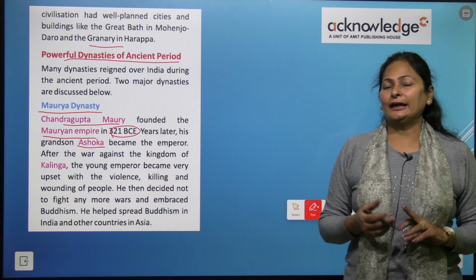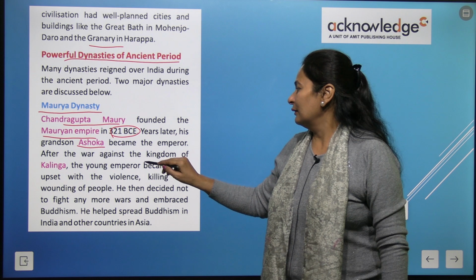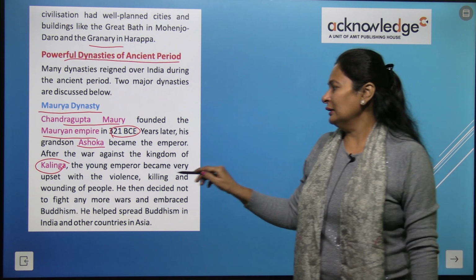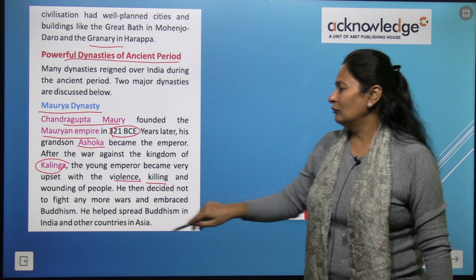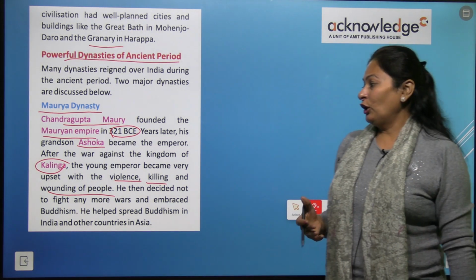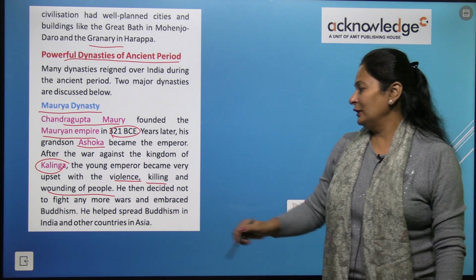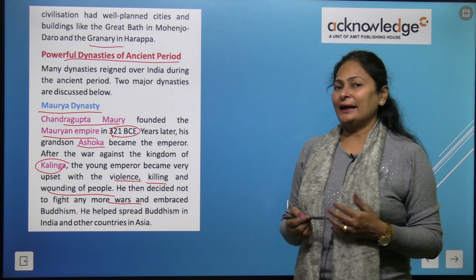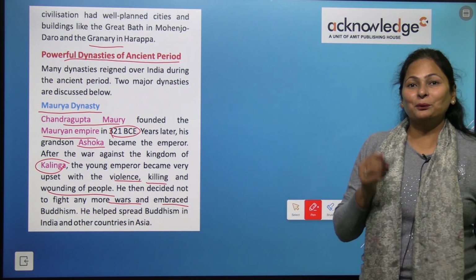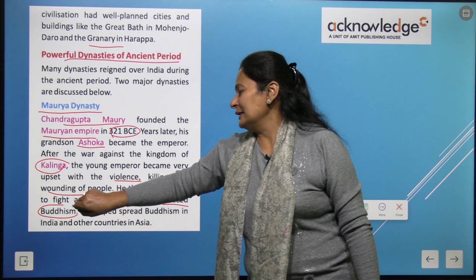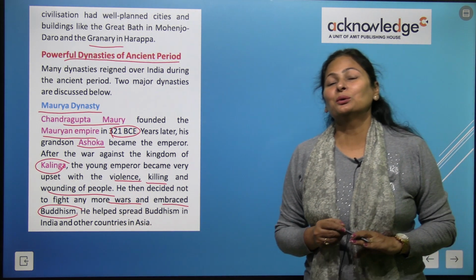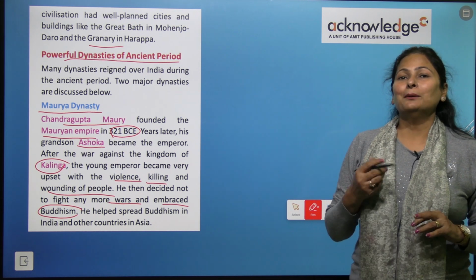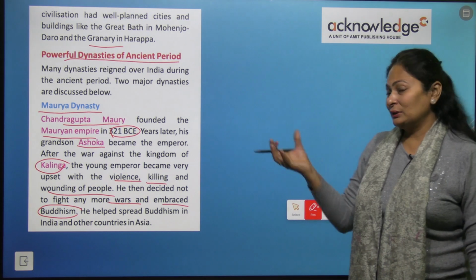After the Kalinga war, he was very upset after seeing the killing, the violence and the wounding of people, and he decided that he would not fight any more wars. After the war of Kalinga, Ashoka decided not to fight anymore and he embraced Buddhism.